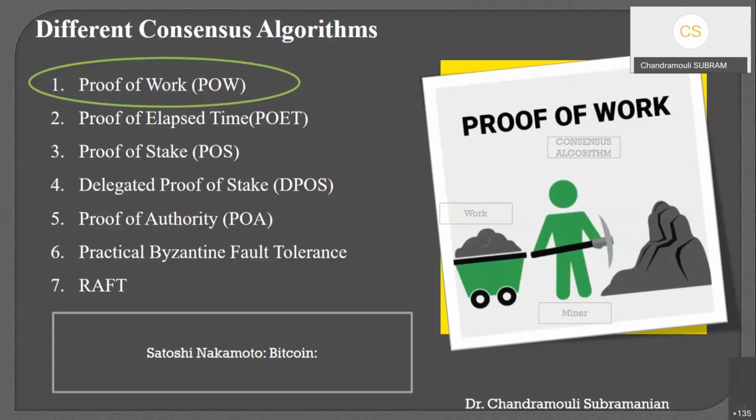We all know that Bitcoin is a public permissionless blockchain. In that one, we use this consensus. So I am repeating: in the morning, somebody asked the question, what kind of consensus mechanism is being used in public permissionless blockchains? The first example is proof of work.